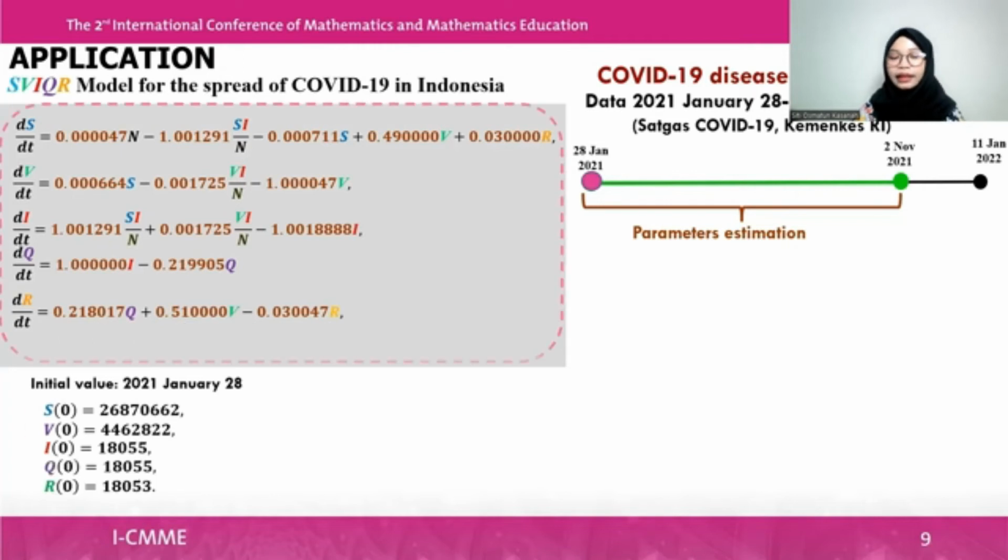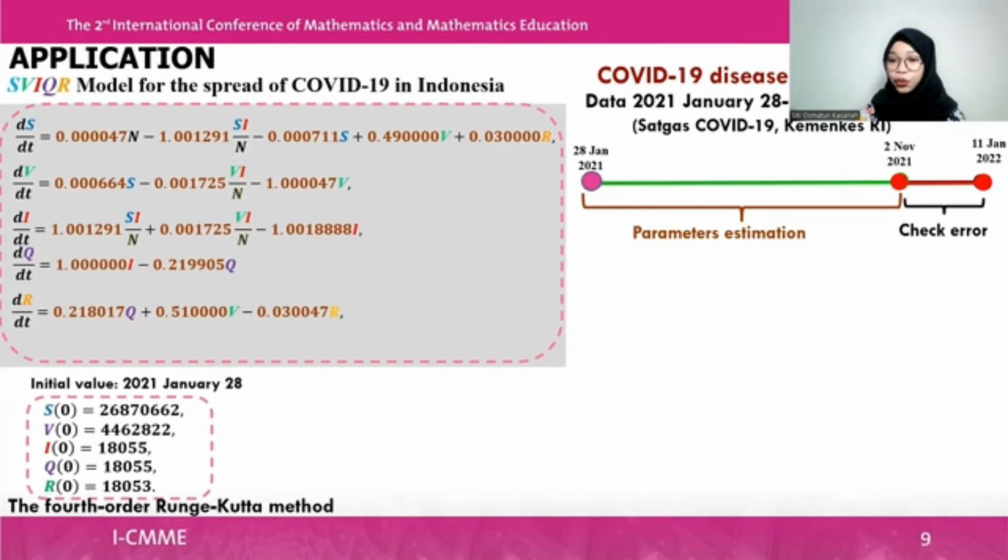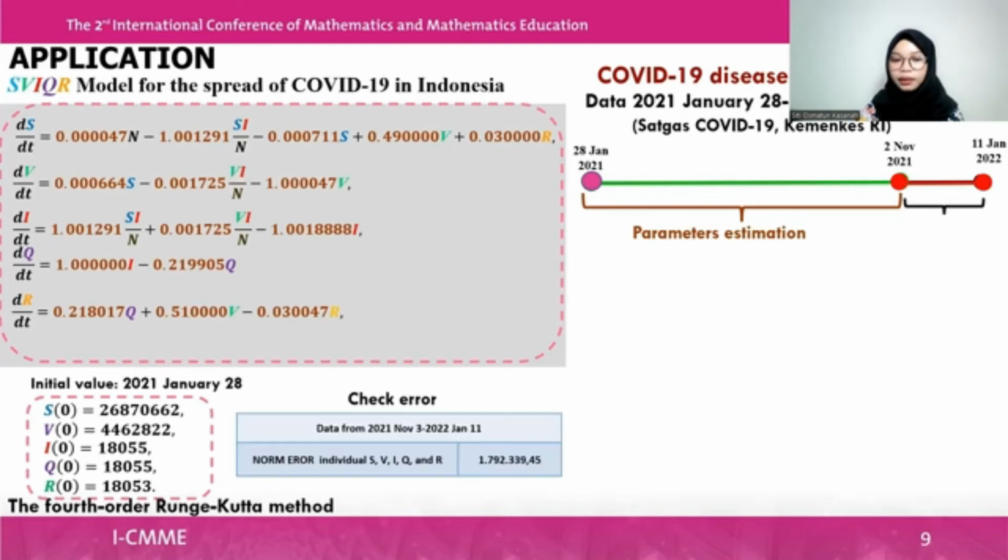The model and initial value are solved using the fourth order Runge-Kutta method. The data from 3 November until 11 January is used to check the error. The norm error is 1,792,339.45.